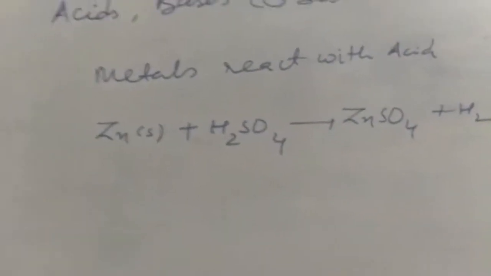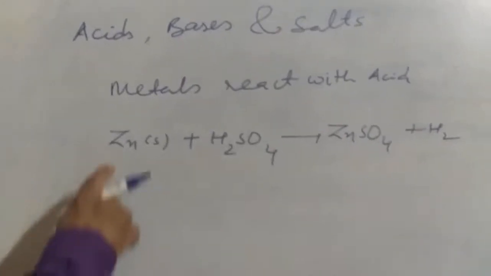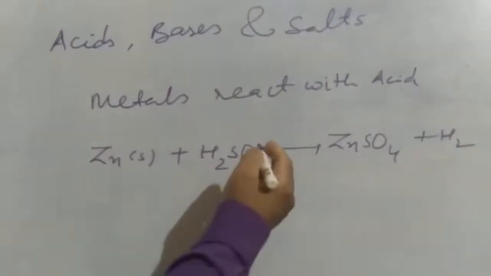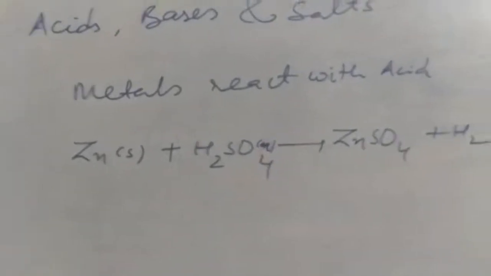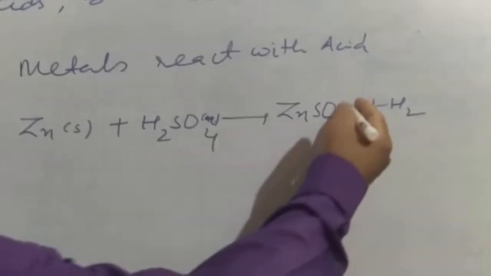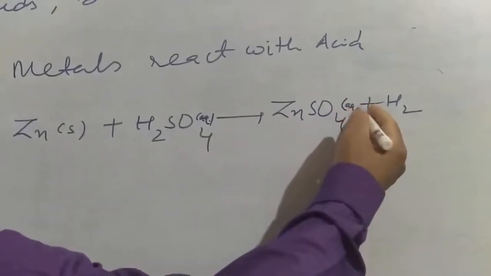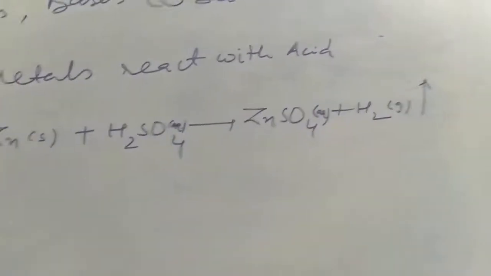Fine. Now we have to write the physical state as you learned in your first chapter. The physical state of zinc is solid, H2SO4 is in the form of solution, so I can write aqueous. This zinc sulfate, once it forms, remains soluble in water, so I can write aqueous, and hydrogen is a gas and we put an upward arrow.